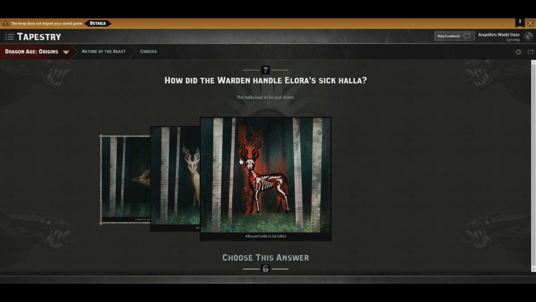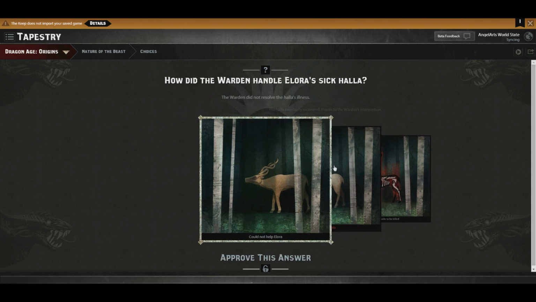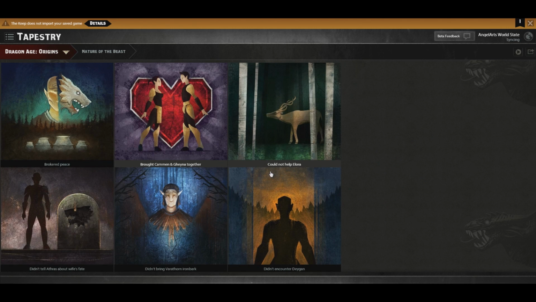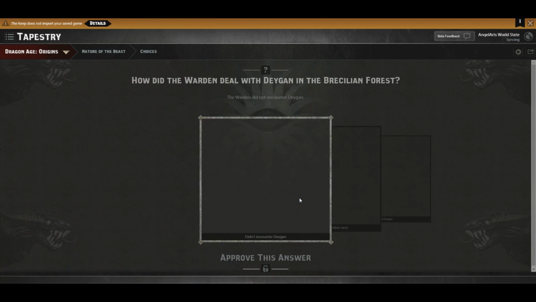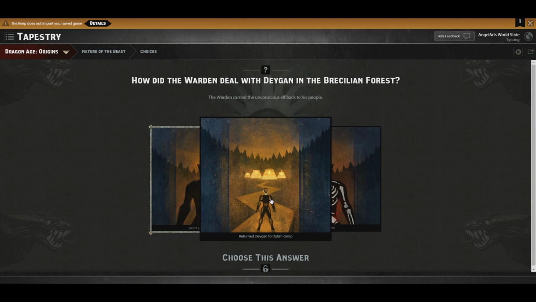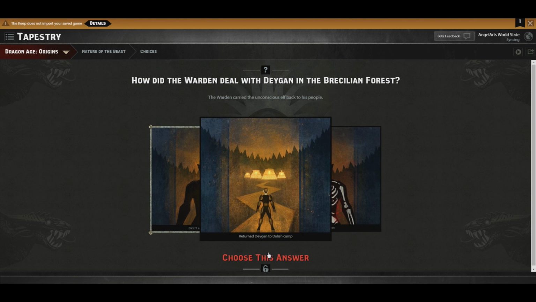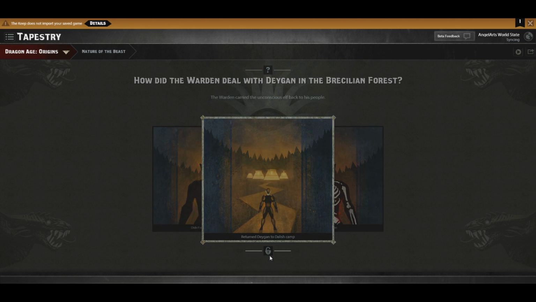Save the Hala. Allowed Hala to be killed. I didn't allow it to be killed. I just ended up not being able to save Laura, or help Laura, unfortunately. Didn't encounter Dagon? No, we did. I believe we did. Returned Dagon to the Dalish camp. Killed Dagon? No, we returned Dagon to the Dalish camp.